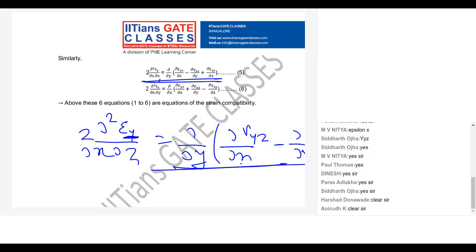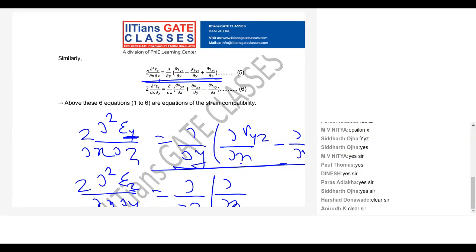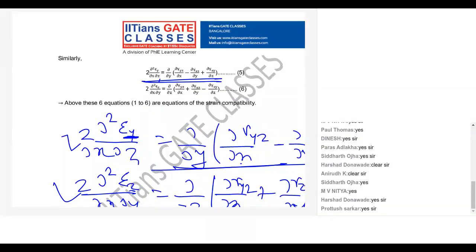Without looking here, I can write the same way the last equation, which is epsilon z. So epsilon z means it should be gamma x, gamma y, then first z term, then positive term, negative term, then gamma xy, gamma zx, gamma yz. Is it easy to remember? So these 3 are another set of compatibility equations. So there are a total of 6 compatibility equations.